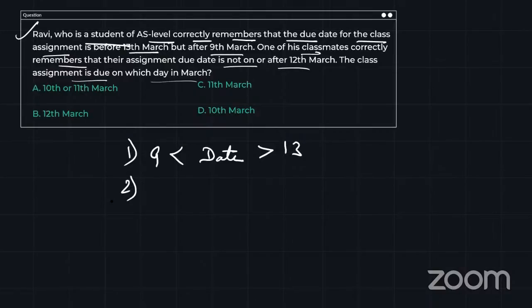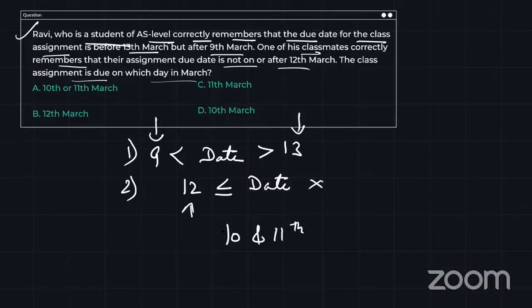The second data is saying one classmate is also correctly saying that the due date is not on or after 12th March. That means the date should be not on or after 12th. It's not like it should be after 12th, it should also not be equal to 12th. So I know it cannot be 9, it cannot be 13, it cannot be 12, and it cannot be more than 12. So which are the only dates left for me? Can I say 10th and 11th?